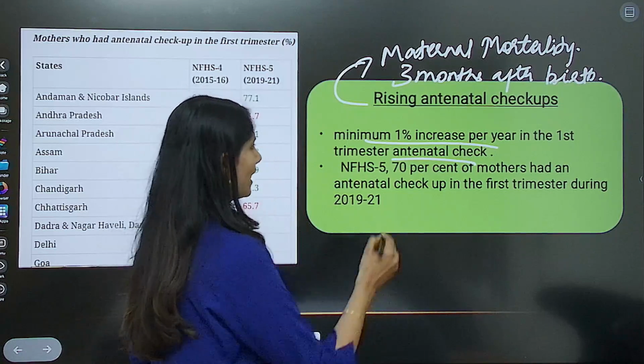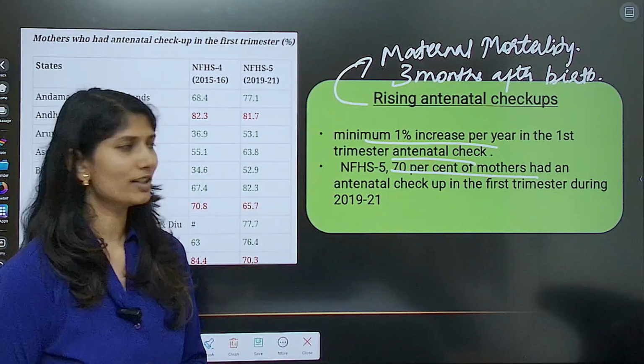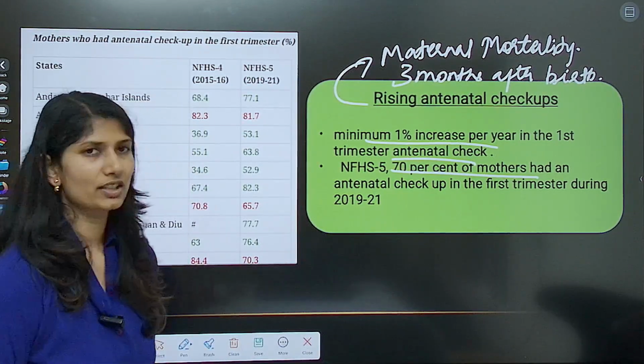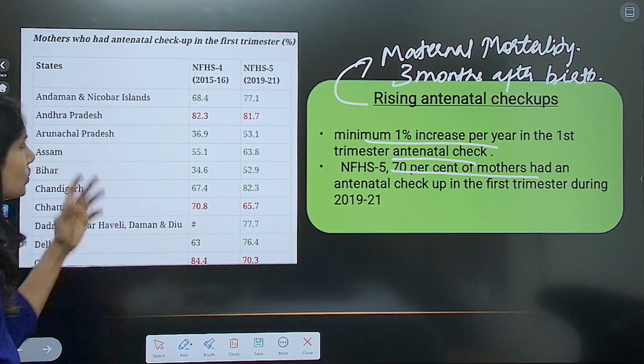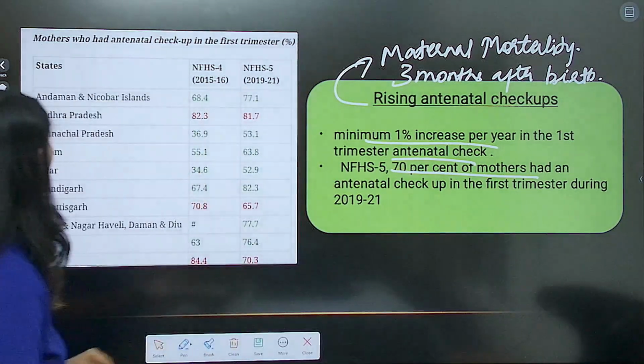According to National Family Health Survey, 70% of the mothers have received antenatal care in the first trimester, that is first 3 months, period of 2019 to 2021. This also, not every state has performed better. Some states have performed better comparatively to others. What are those? Now look at this.